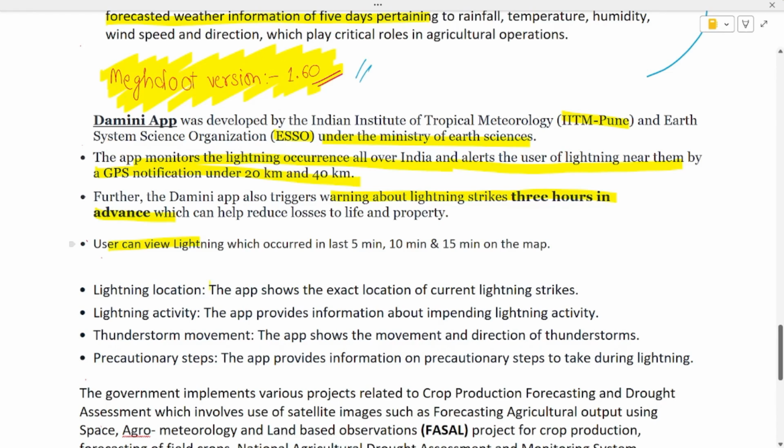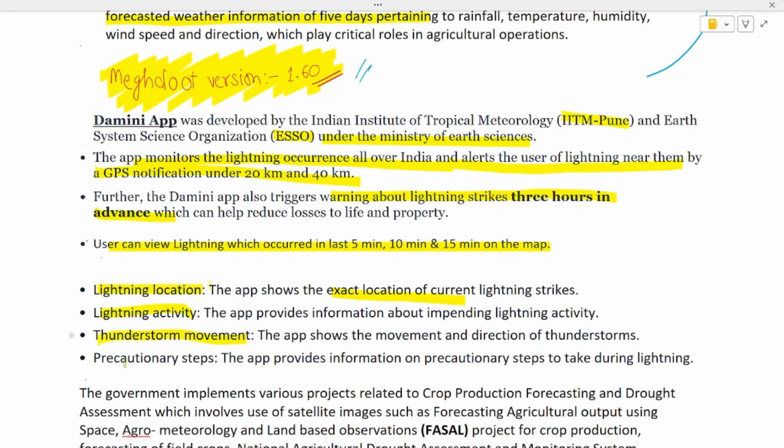Users can view the lightning which occurred in the last 5 minutes, last 10 minutes, and last 15 minutes on the app. Okay, another thing: what does it do? It provides the lightning location. Exact location is provided, lightning activity, and thunderstorm movement, whether the direction is coming towards you or going away from you.